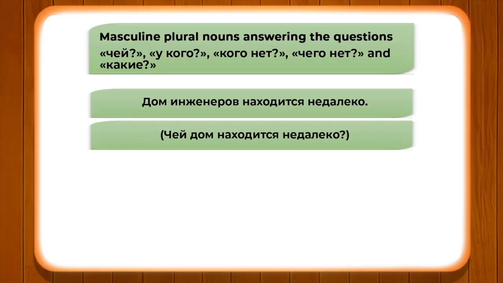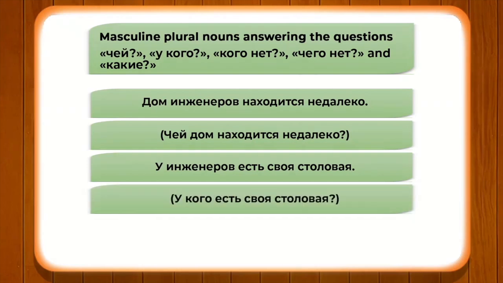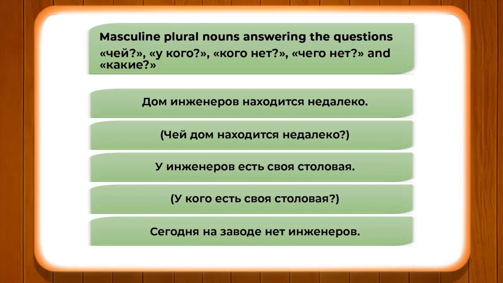Now, let's pay attention to the second one. У инженеров есть своя столовая. У кого есть своя столовая? У инженеров. So, from чей we have changed the question to у кого. Сегодня на заводе нет инженеров. Now, we are saying чего нет. Кого нет and чего нет as per the requirement of Russian grammar. Since we have the question кого нет, it is for инженеры. In plural form, after using нет, it would be инженеров.